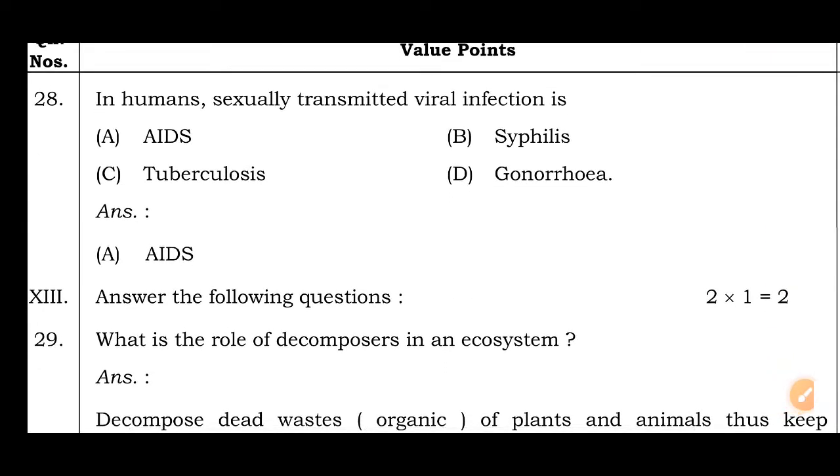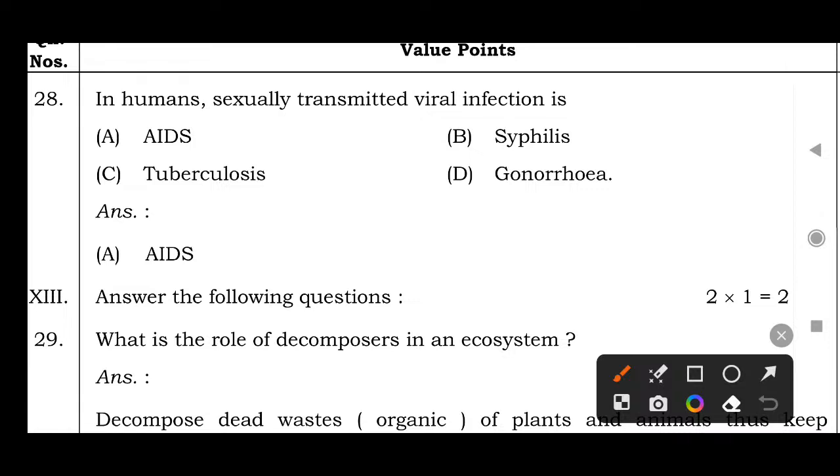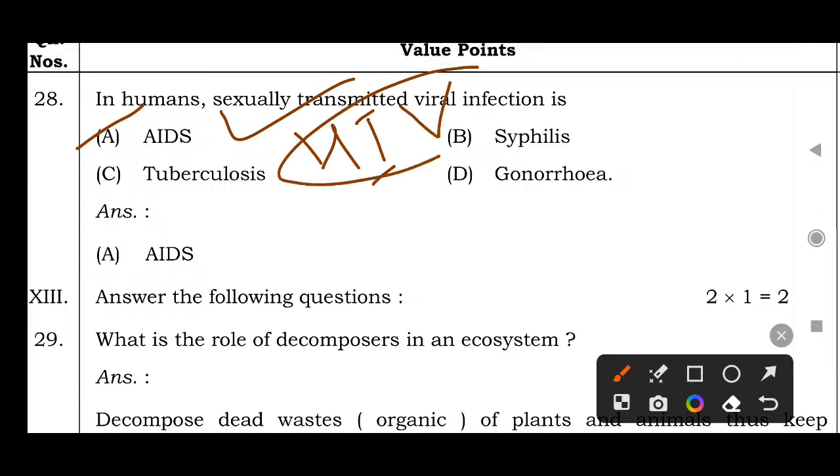In humans, sexually transmitted viral infections are AIDS only. Acquired immunodeficiency syndrome. It is caused by HIV, a virus, human immunodeficiency virus.